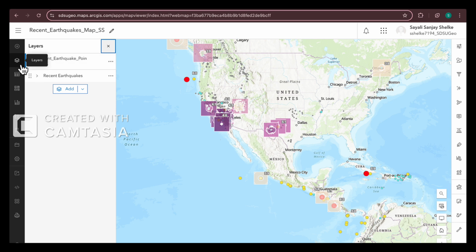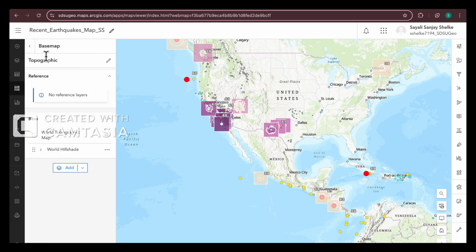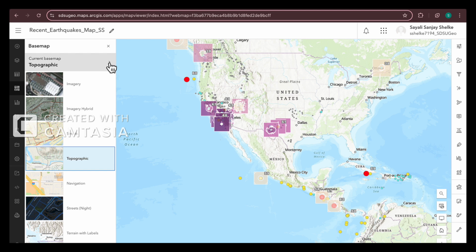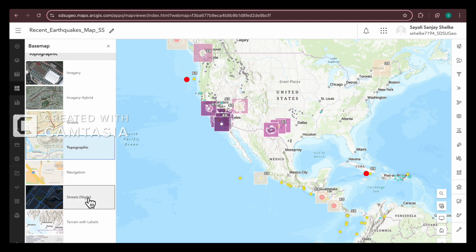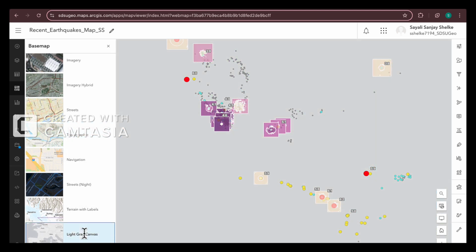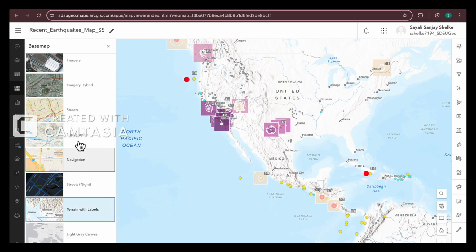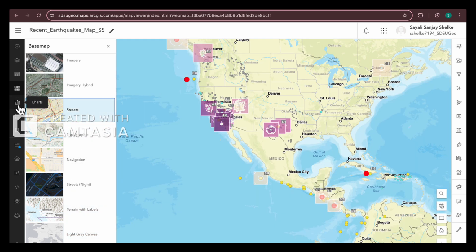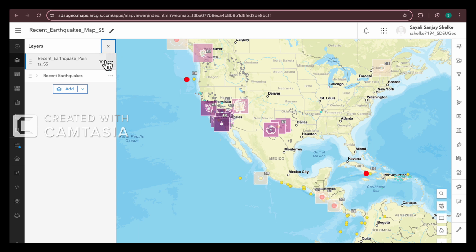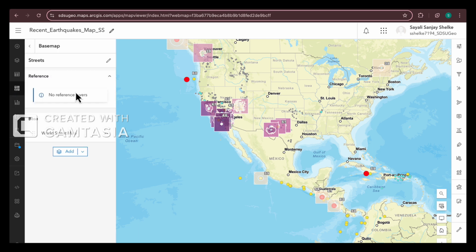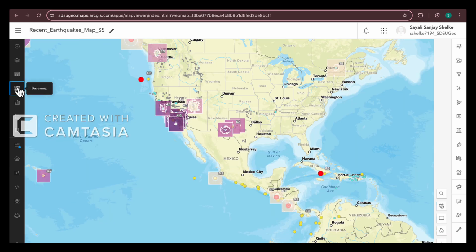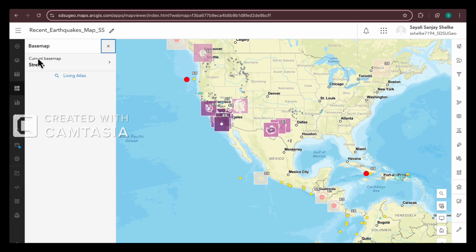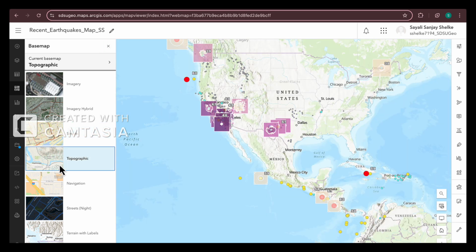You can toggle through layers, tables, and base maps. You can choose different base maps here. You can see Light Gray Canvas, Terrain with Labels, Topographic, and Streets. We'll just explore the labels here with the basic map, that is Topographic.